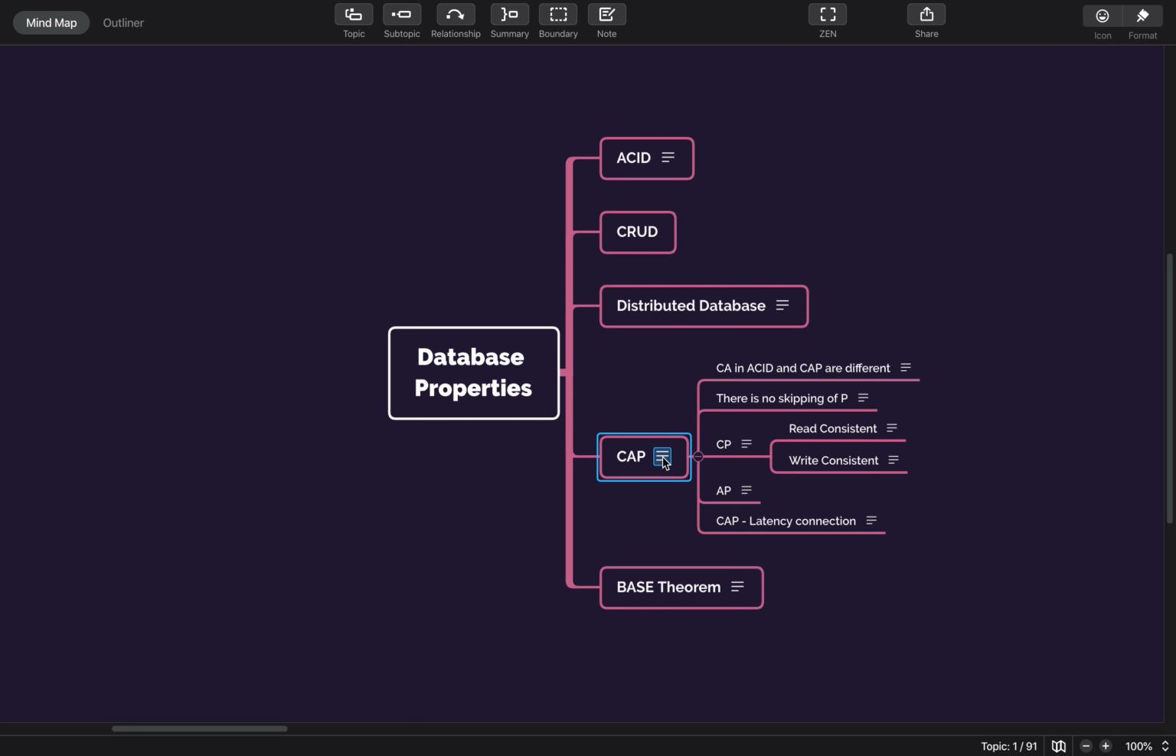Now, the CAP theorem was introduced in 1999, and at that time NoSQL data was not that popular. It was said that we can achieve only two of the aspects at one time and not all three. Let me explain how.